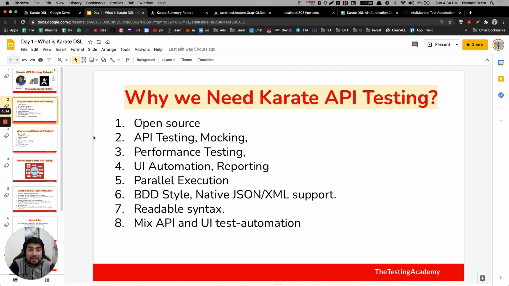Performance testing with Gatling, which is the most important one. Right now only JMeter supports API testing, and also Karate. Again, if you are getting the Karate API testing framework, it basically makes more sense, right? So you can also mix the UI automation, guys. This is one of the important features of Karate. You can mix UI automation, performance, as well as normal API testing, which is very powerful. That's why, right?